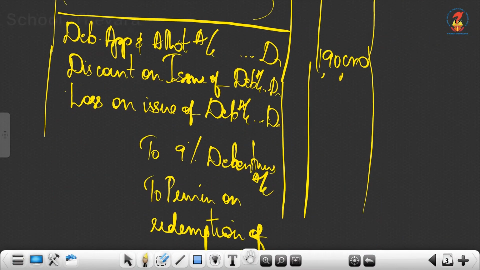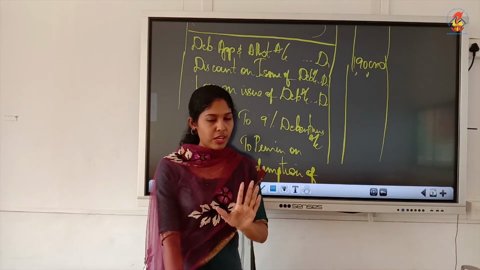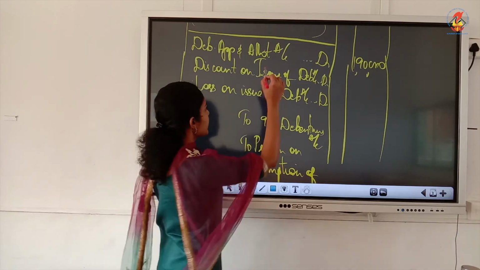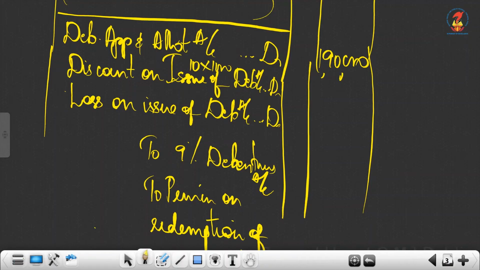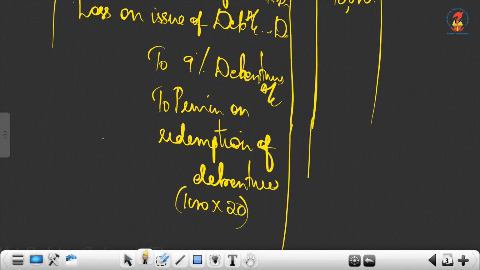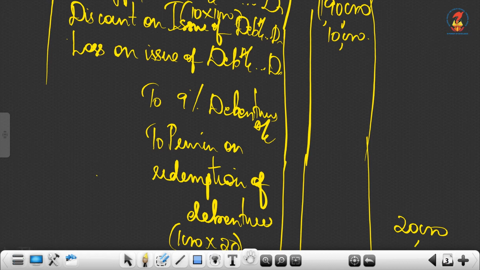Then discount on issue. What is the discount amount here? Not the rate. The rate of discount is 5%. The discount amount is 10. 10 into the number of debentures, 1,000. So discount on issue is 10,000. Then loss and premium will take the same amount. What is the premium here? Premium amount is 20 that we had calculated before. So 1000 into 20 rupees. So premium is 20,000. So loss is also 20,000.